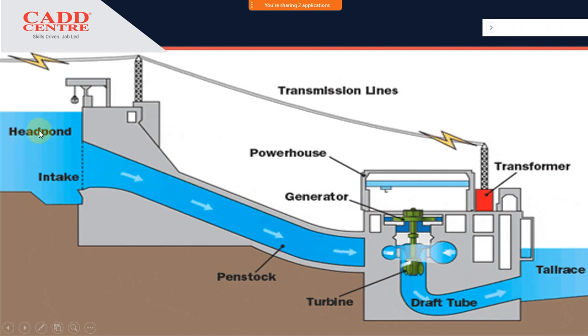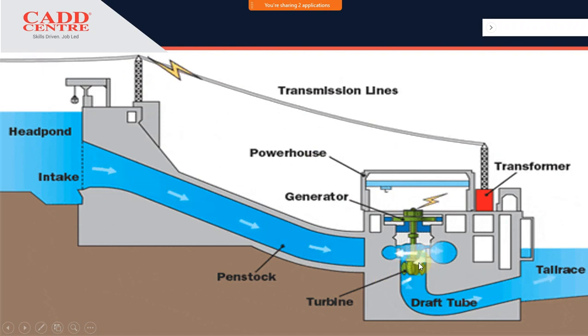Now it is stored at a particular height, so the potential energy will be there. And once we release that water, this potential energy will be converted into kinetic energy, and the fluid will move here, and it will enter onto the turbine. These are called hydraulic turbines. So this water will strike the turbine, and because of that velocity the turbine will be rotated, and the generators are attached here, so that will generate the electricity.